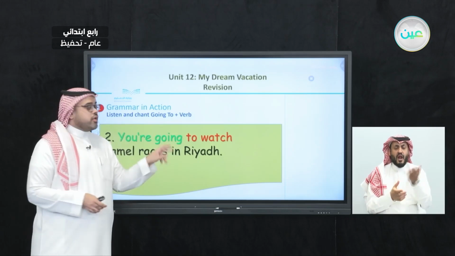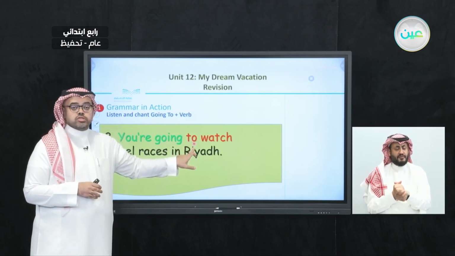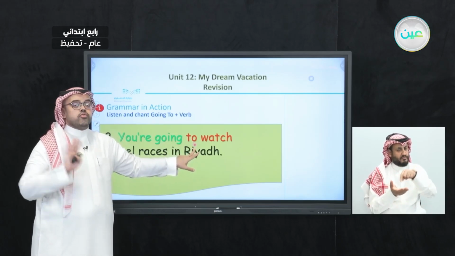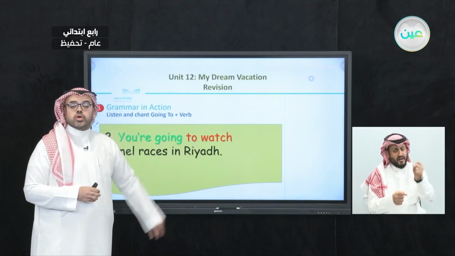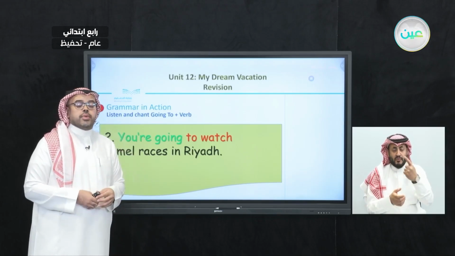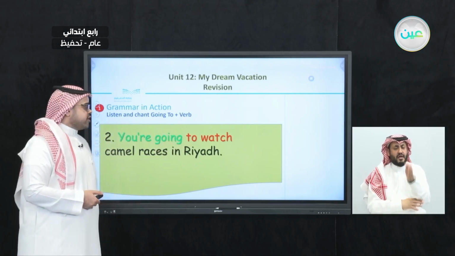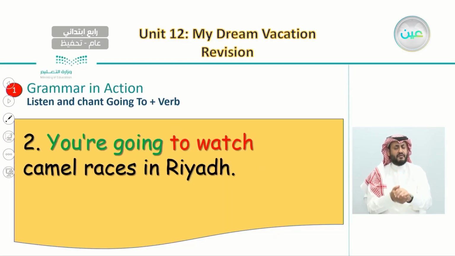You are going to, and what did we say going to is? Going to is not for a place. Going to is about plans. It's about things that you want to do in the future. So here we say, you are going to watch camel races in Riyadh.